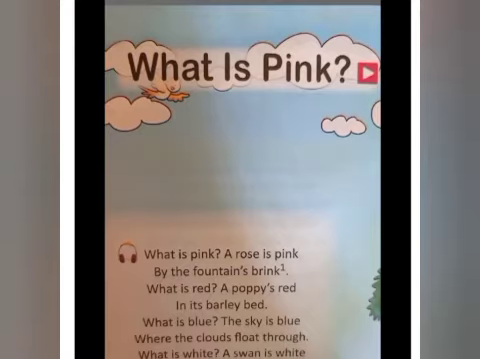What is pink? A rose is pink by the fountain's brink. What is red? A poppy is red in its barley bed. What is blue? The sky is blue where the clouds float through. What is white? A swan is white sailing in the light. Okay, so after this you have to learn.